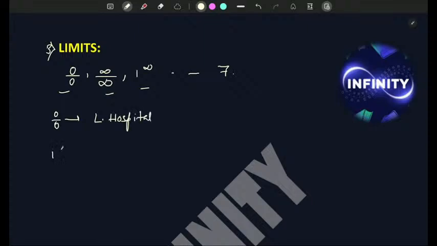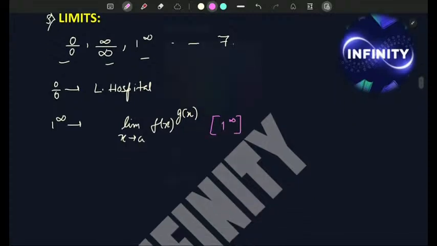Now if 1 to the power infinity comes, the system is, suppose with an example I am writing, limit x tends to a of f(x) to the power g(x). Suppose this format turns out to be 1 to the power infinity. What you will do? You will simply do e to the power limit x tends to a of (f(x) minus 1) into g(x).